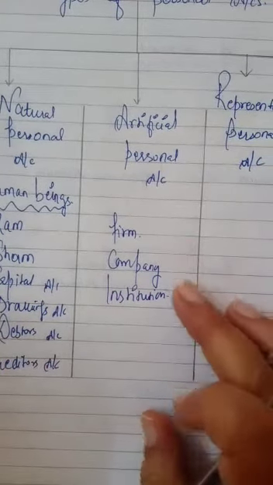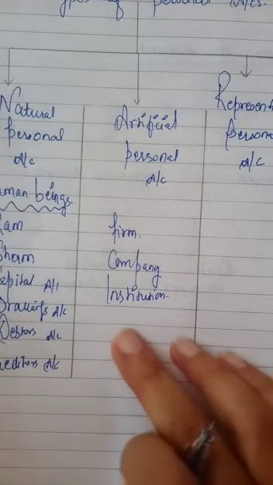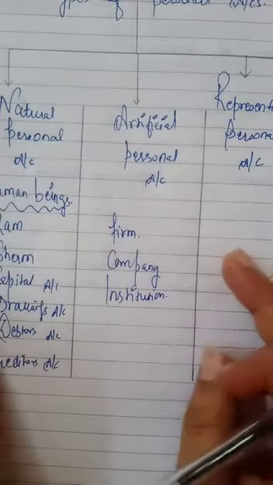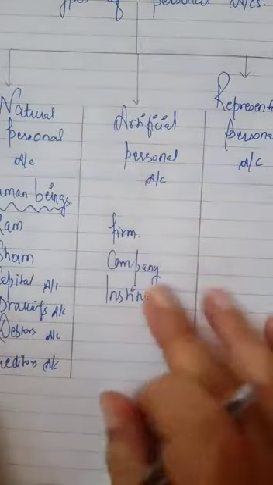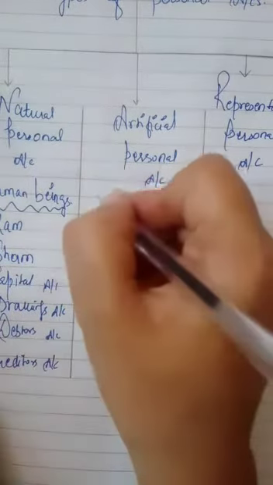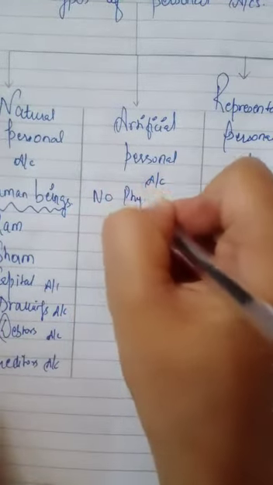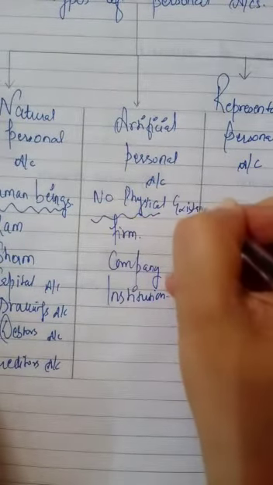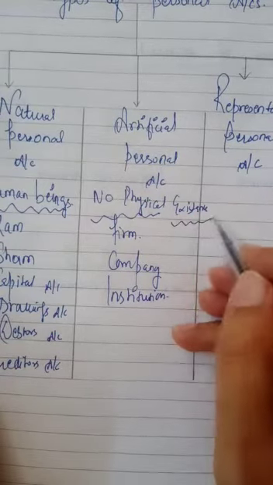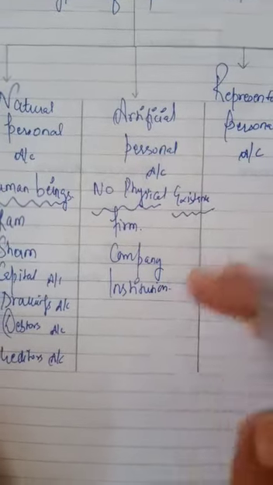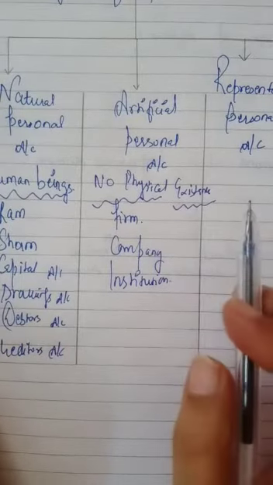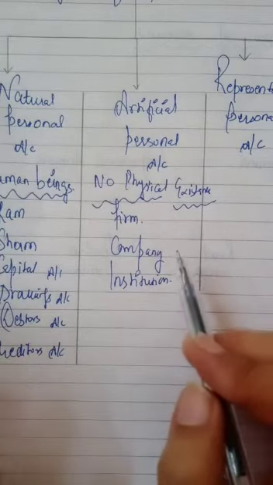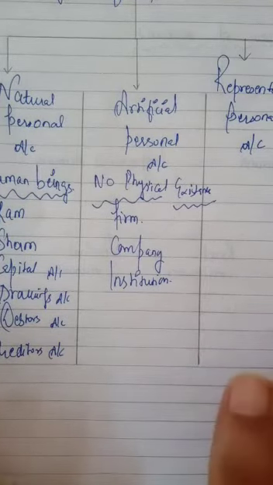Then firm, company and institutions, like Delhi University, Ram and Sham Limited Company, or firm Ram and Sham, are artificial persons. They do not have any physical body or physical existence, but they enjoy the rights of a human being. Company is also an artificial person. Firm is also a person. They can purchase assets and take liabilities in the name of the firm, company and institution.